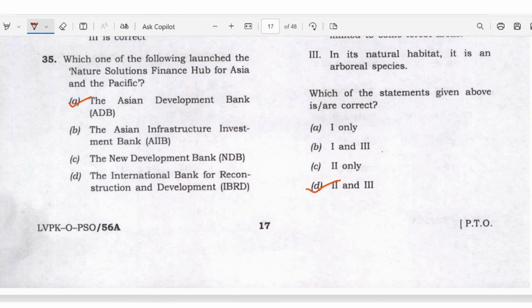Nature Solution Financial Hub for the Asia and the Pacific. Answer A. Asian Development Bank.